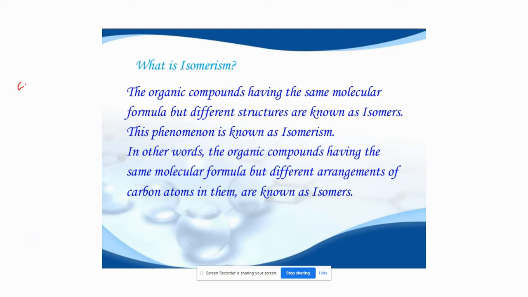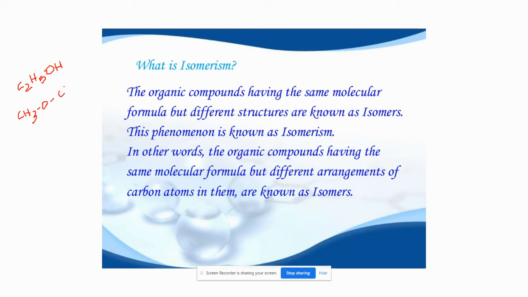The formula is C2H5OH for ethyl alcohol, and dimethyl ether. What is the formula of dimethyl ether? CH3OCH3.